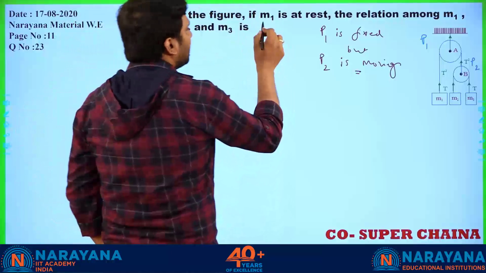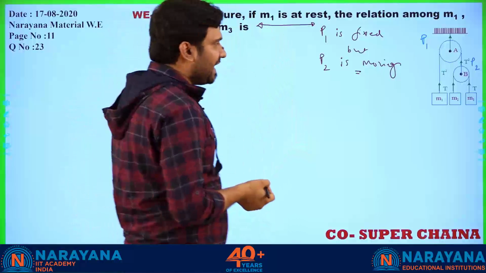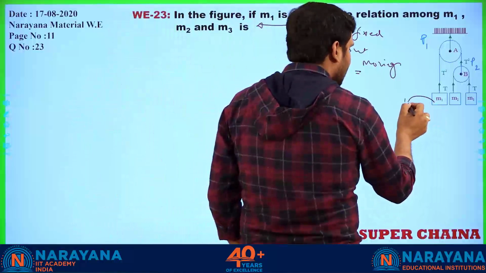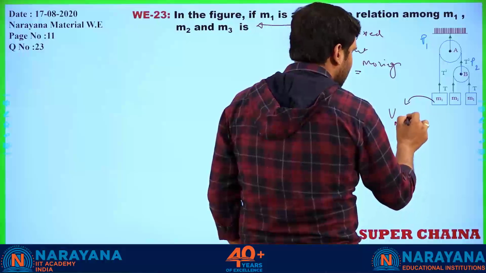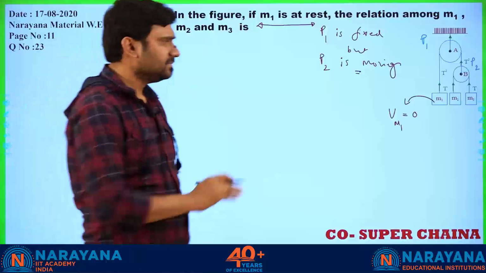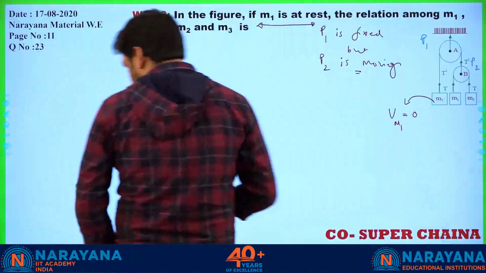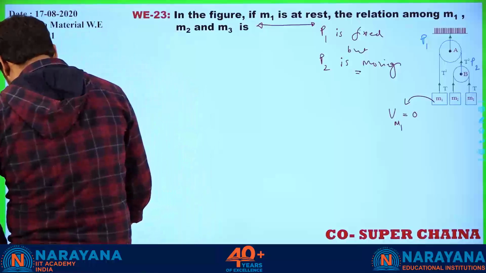In the figure, M1 is at rest. Wonderful. So if M1 is at rest, velocity of M1 is equal to 0. It's not moving. It's not accelerating. So if that is the case, now I am writing one line. You people please follow it.